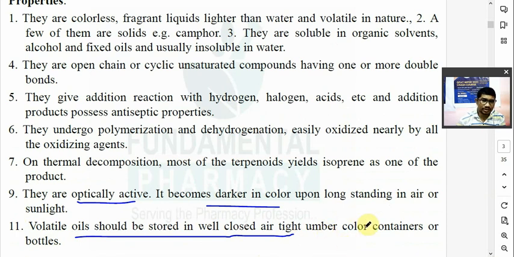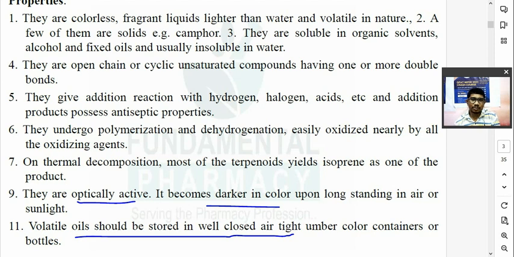You might have seen a clove oil bottle. It is a small bottle, 10 ml or 20 ml. If you visit a medical shop, they dispense it in an amber-colored bottle. Why? Because it is a terpenoid, it has double bonds, it is an ethereal component, and if it is kept in the open air, or if light reaches those terpenoids, they get oxidized and become dark in color.